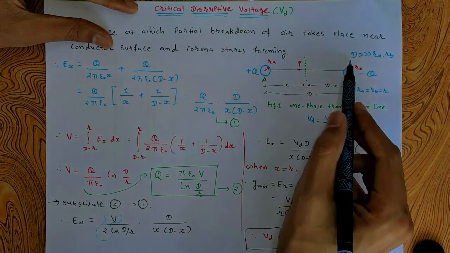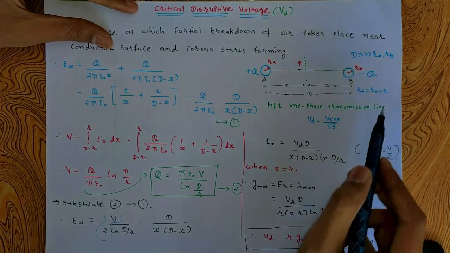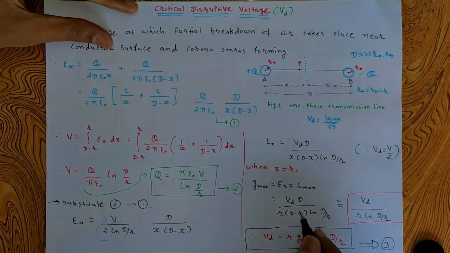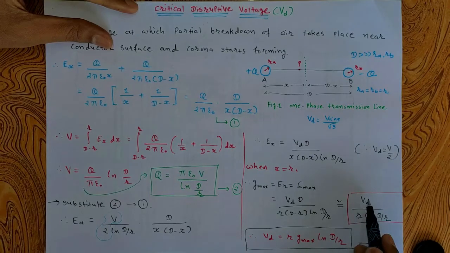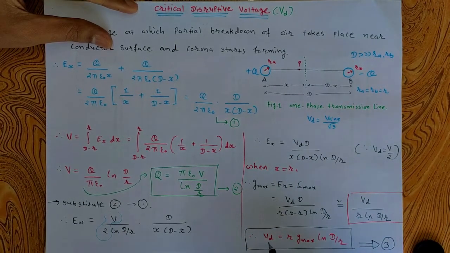Now we know that d is very much larger than ra, rb or r, so in that case we can neglect this r, so that will be d only, and this d will be cancelled out. In that case we can write Vd divided by r natural logarithm of d by r. From this equation, if we write the equation for Vd, that will be r into ln d by r multiplied by this G max.